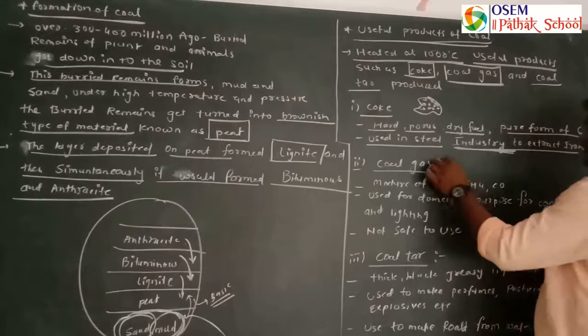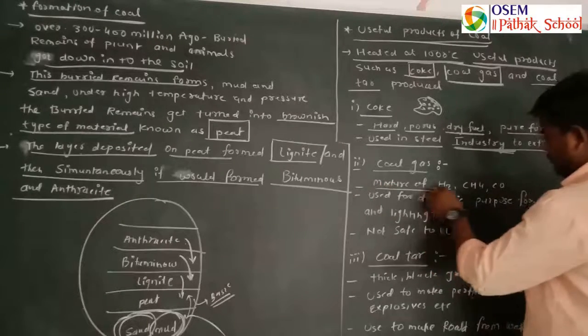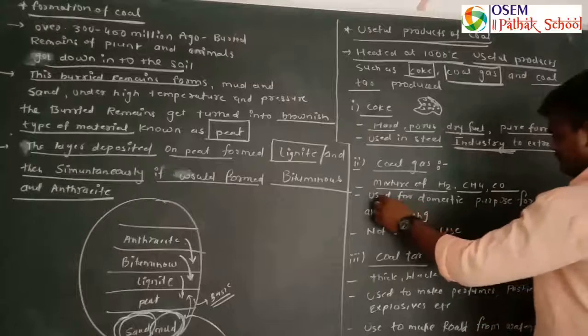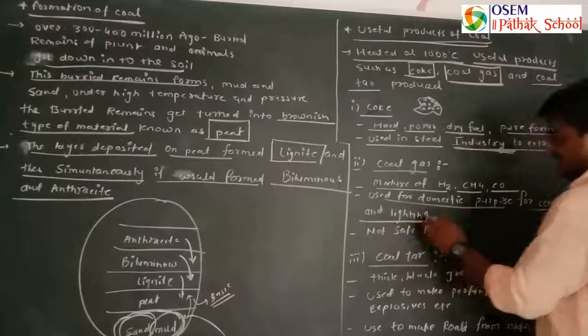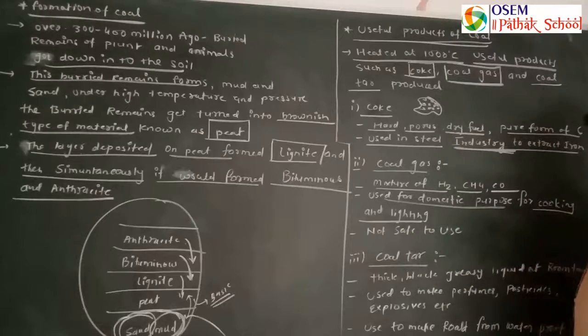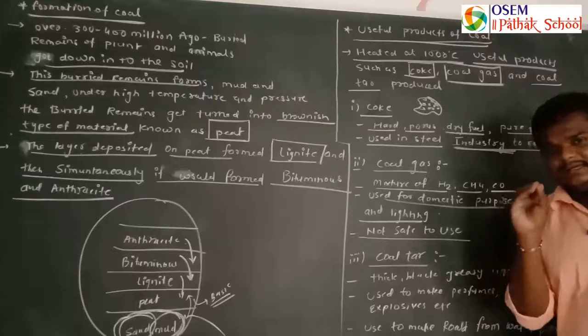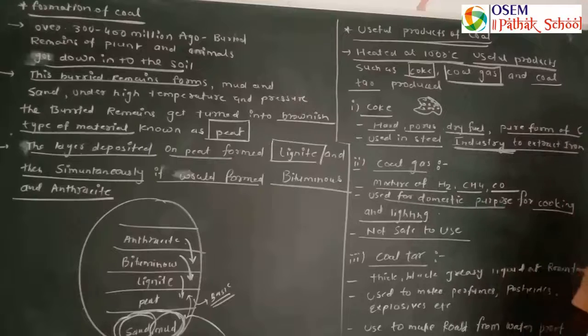The second product is coal gas. It is a mixture of hydrogen gas, methane gas and carbon monoxide gas. It is widely used for domestic purposes, for cooking and lighting. Cooking karne ke liye and light generate karne ke liye ye use hota hai. And that's why it is also not safe to use, because it can ignite even if a small spark is there. It can easily burn, meaning it is a very combustible substance.